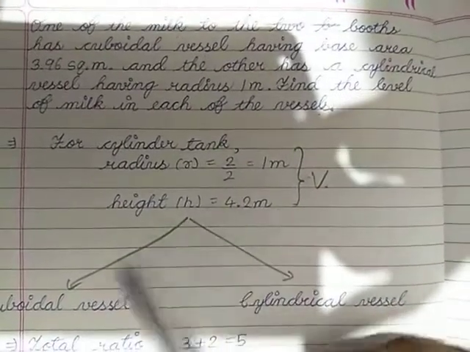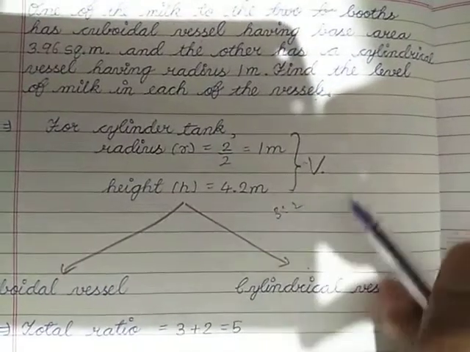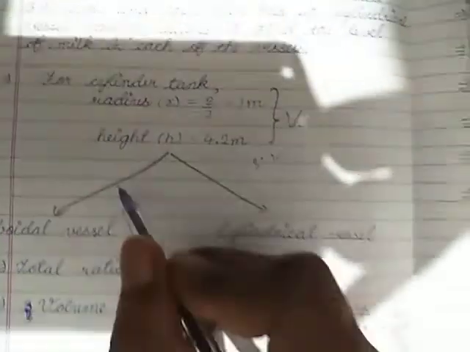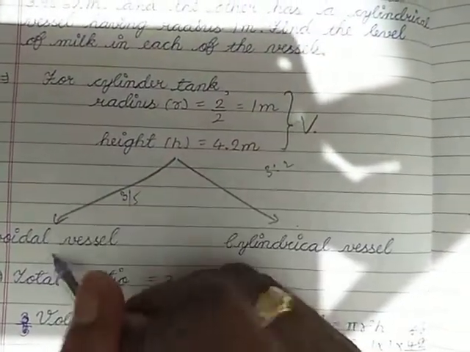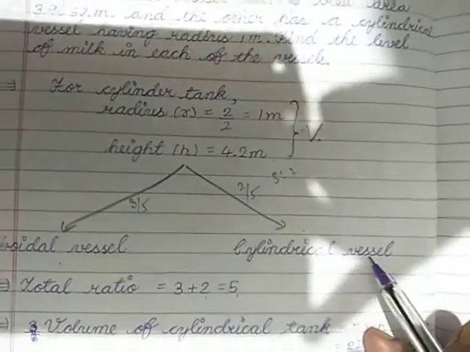So this cylindrical tank supplies the milk in a ratio of 3:2. So the total ratio is 5, and it supplies 3/5 of the milk to the cuboidal vessel and 2/5 to the cylindrical vessel.